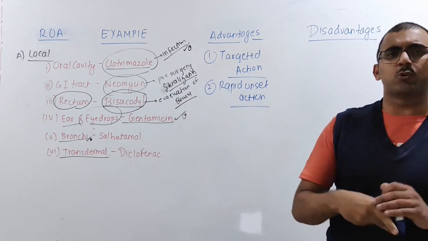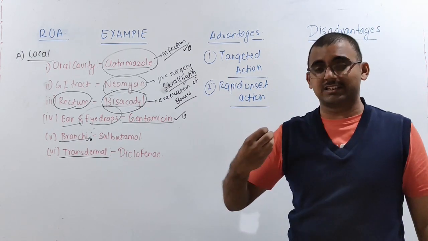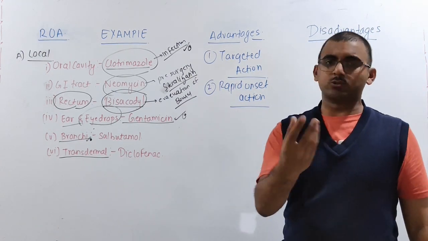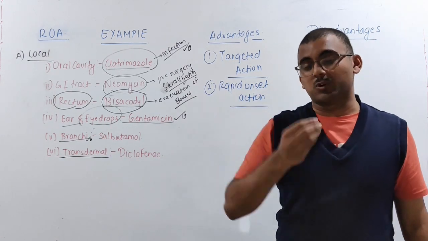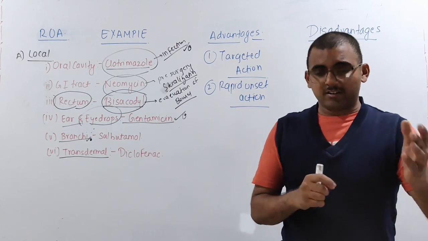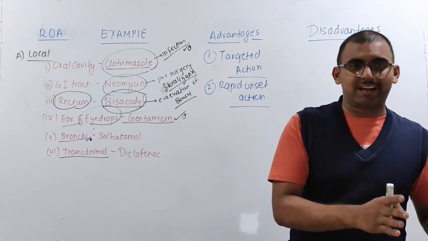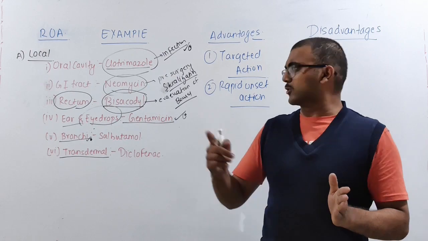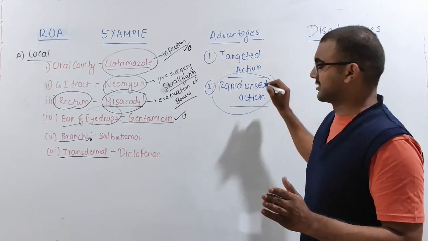When it's applied directly, the drug can directly enter the particular tissue and show the therapeutic outcome. It does not have to undergo any metabolism. In the upcoming class, I will tell you about pharmacokinetics and pharmacodynamics. You might not understand this here. How does it show rapid onset?